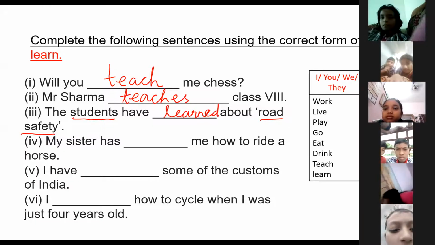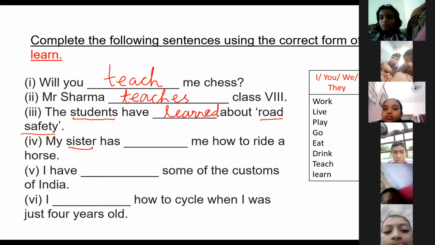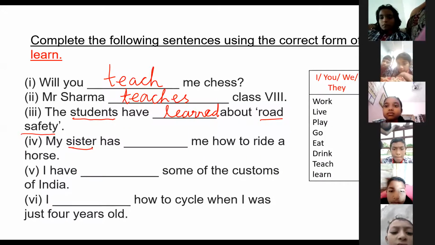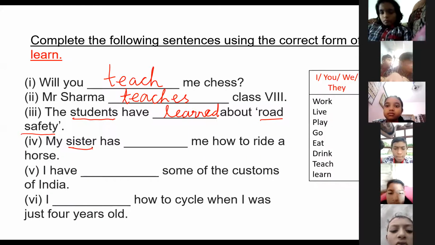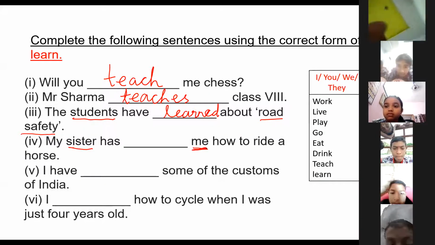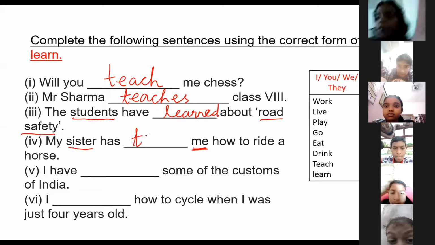Okay. My sister dash me how to ride a horse. Teach or learn? My sister has taught me.